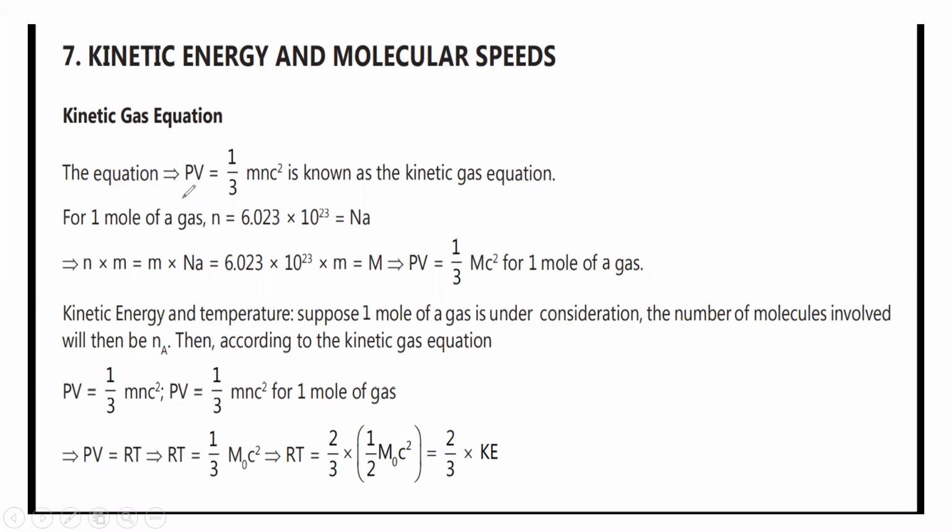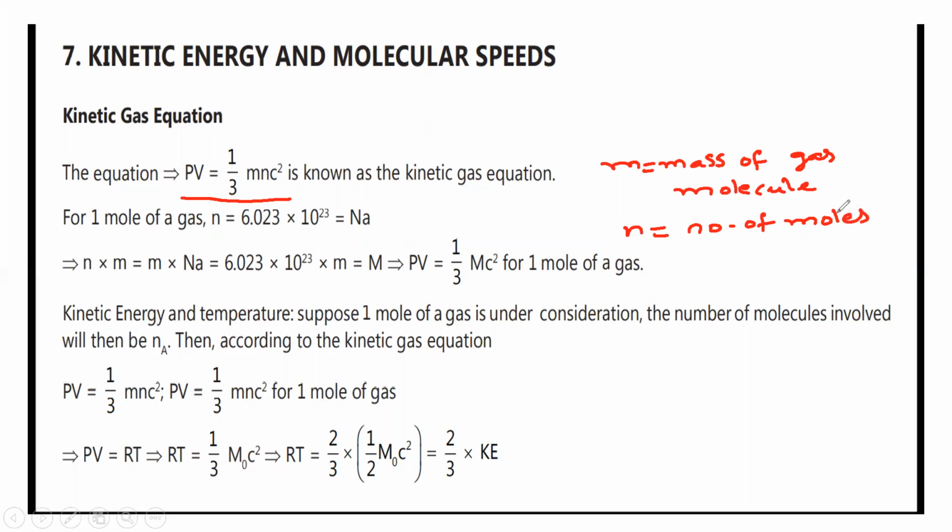So PV is equal to 1 by 3 mnc square is the kinetic gas equation, where m is the mass of a gas molecule, n is the number of moles, and c is the speed or velocity of gas molecules.